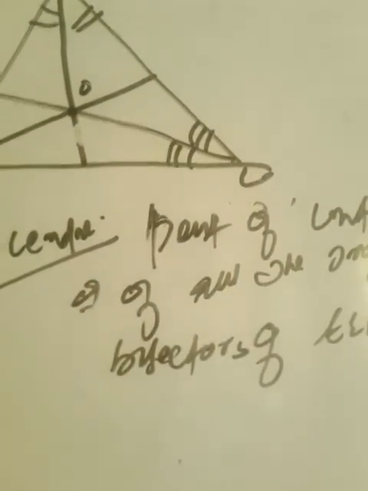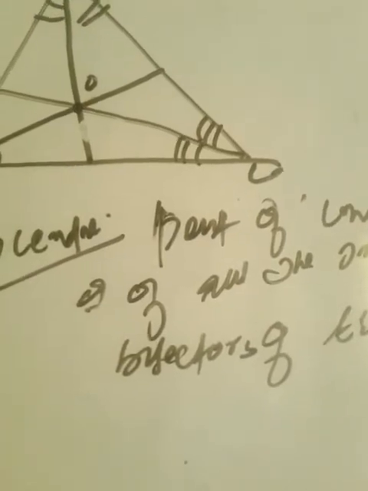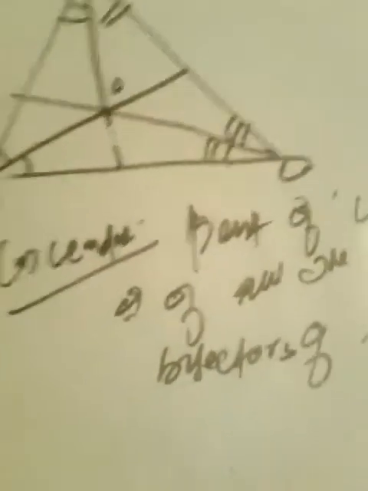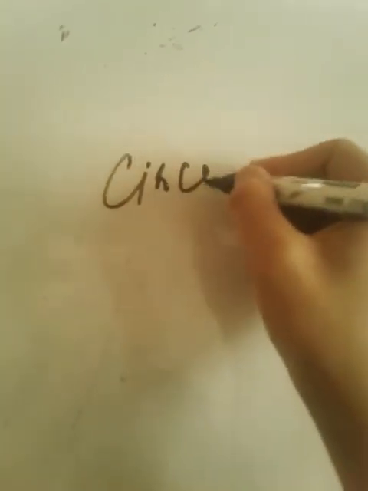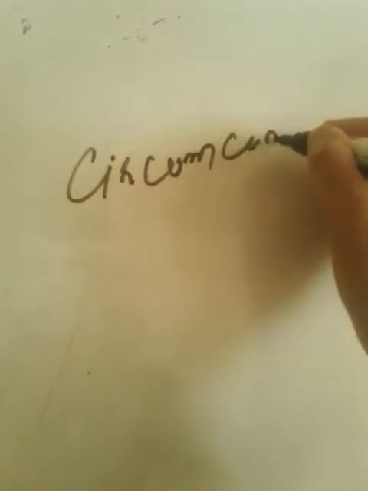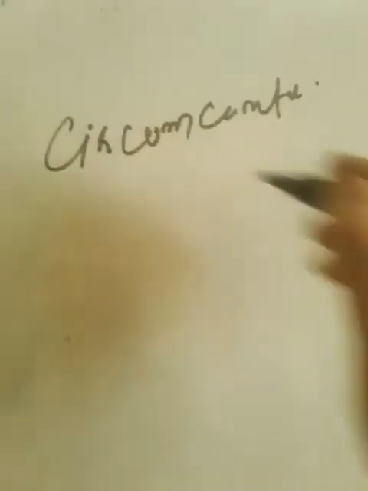Another, the last definition, is the circumcenter. These things you must know. Circumcenter is what? It is the point of intersection of all the perpendicular bisectors of a triangle.